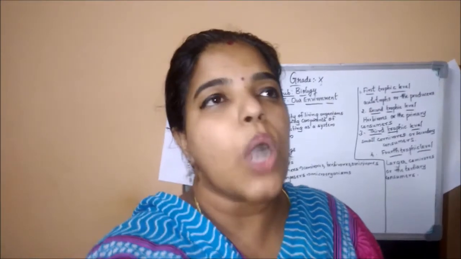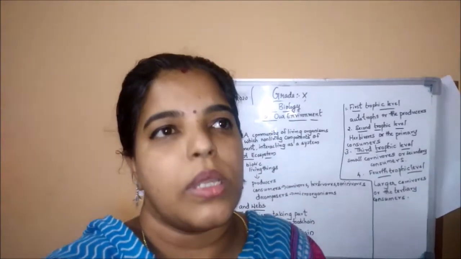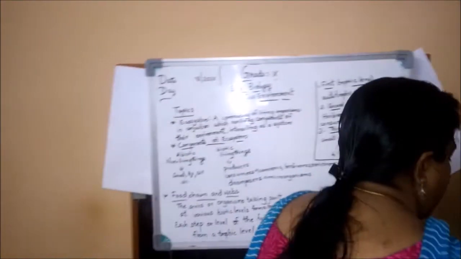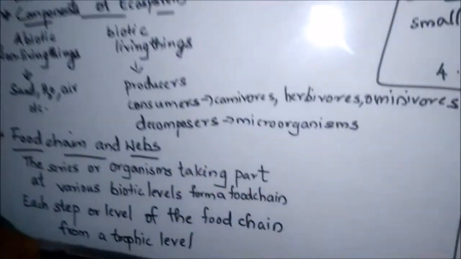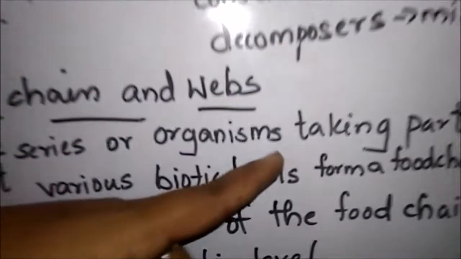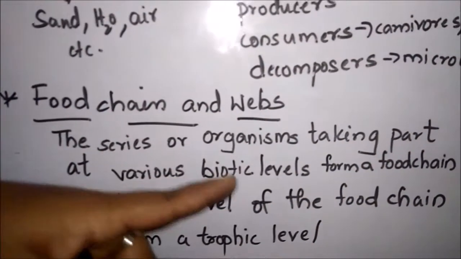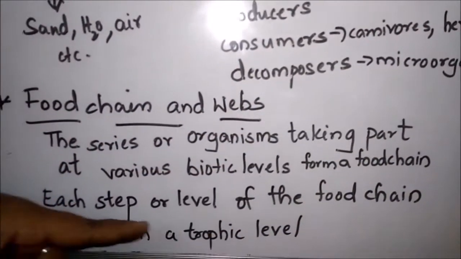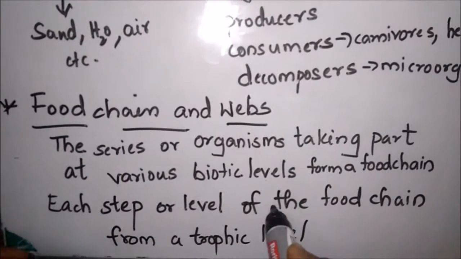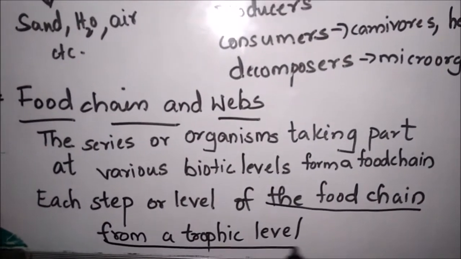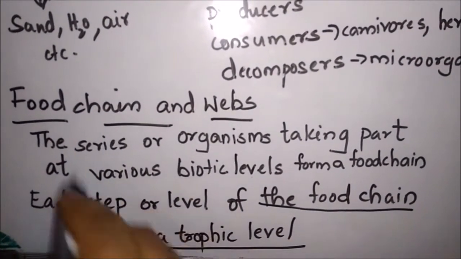Let me talk about the food chain. You already know it. See, children, what definition can we give for the food chain? The series of organisms taking part at various biotic levels forms a food chain. Each step or level of the food chain forms a trophic level.